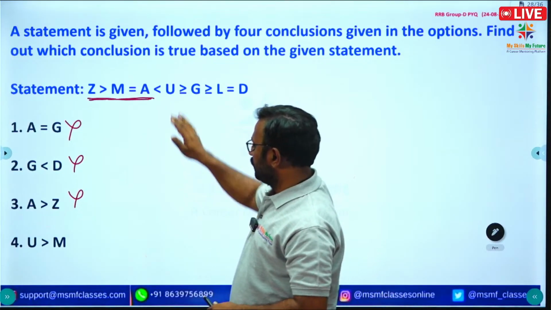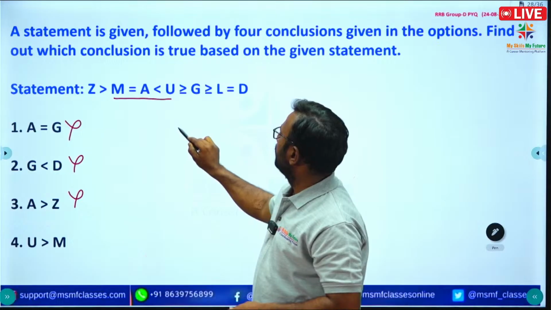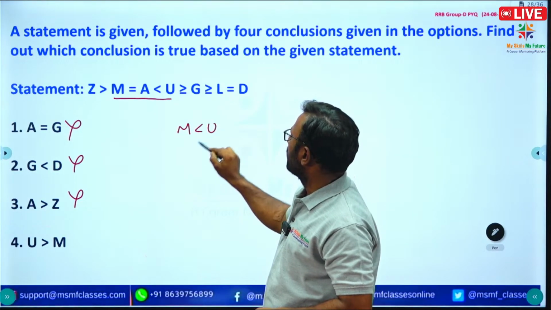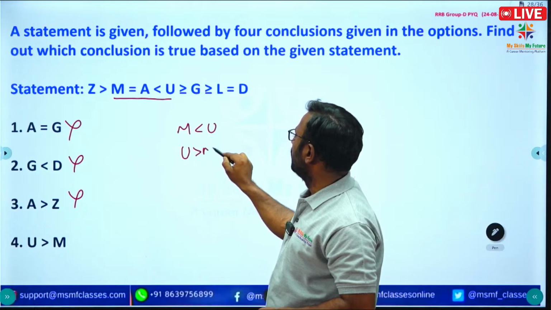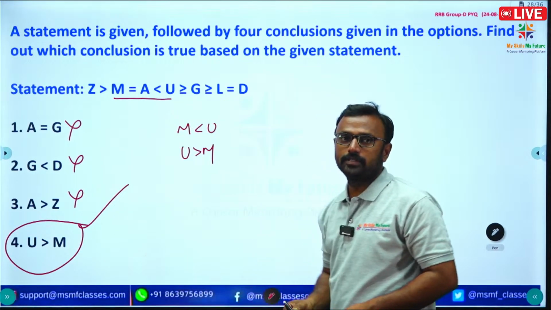Next, U greater than M. By seeing the information here, M is less than U, which can be written as U is greater than M. Yes, option 4 is correct.